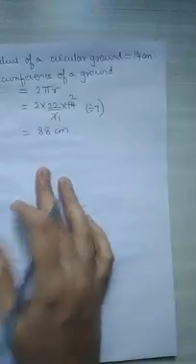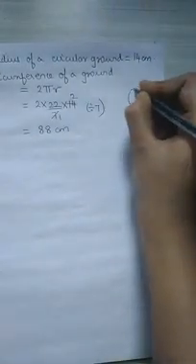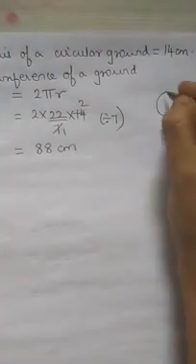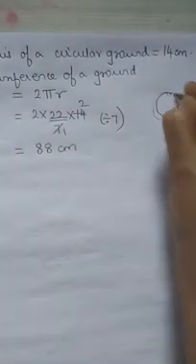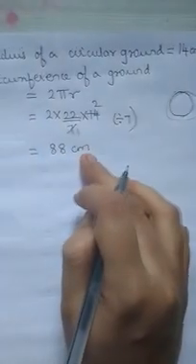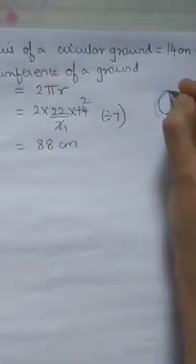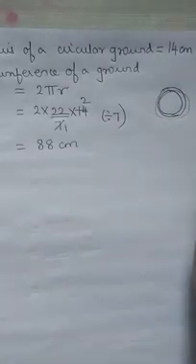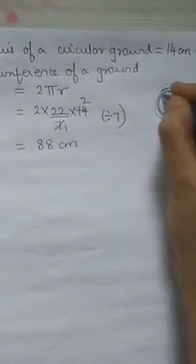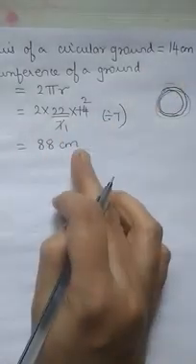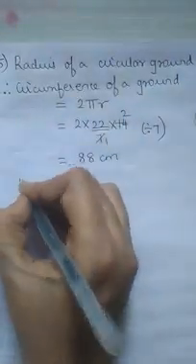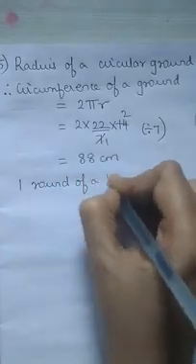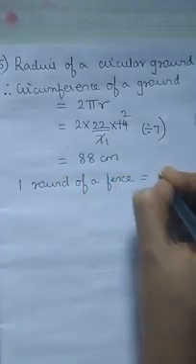Okay. Now for example, this is a circular ground, and the circumference of this circular ground is 88 centimeter. And I want to put a fence along this ground, 2 times. So 1 time fence is how much? 88 centimeter. 1 round of a fence is equal to 88 centimeter.